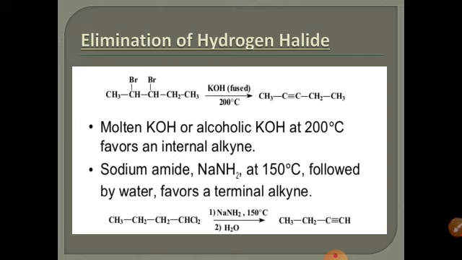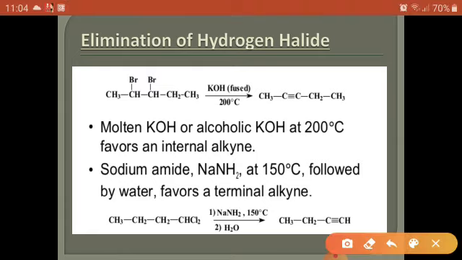So molten KOH or alcoholic KOH at 200 degrees centigrade favors internal alkynes. Here we take another example. Here the internal alkynes are formed if we use potassium hydroxide. Sodium amide or soda amide at 150 degrees centigrade followed by water favors the terminal alkyne. Here if we use sodium amide, then we form terminal alkynes.